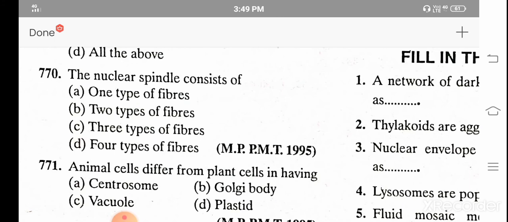The nuclear spindle consists of A. One type of fiber, B. Two types of fiber, C. Three types of fiber, and D. Four types of fiber. And the correct answer is B. Two types of fibers.